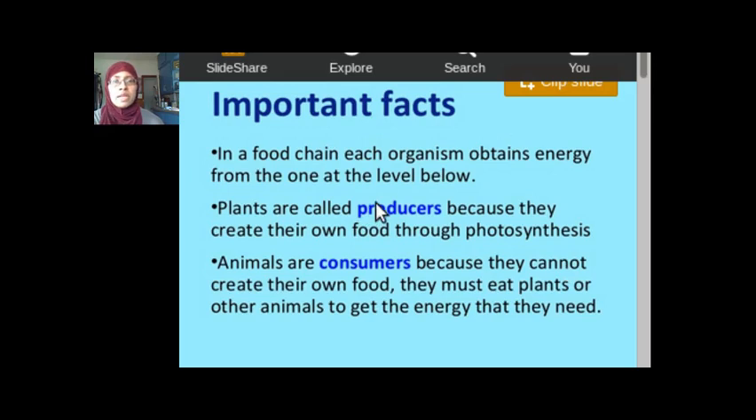So plants are called producers because they can create their own food, they produce their own food. Animals are consumers because they cannot make their own food, they must consume or eat plants or even other animals to get their energy.